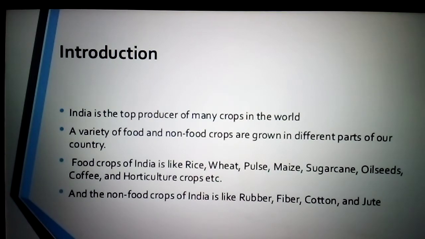Now in detail we'll see all these crops, what climatic conditions and what soil they require. We'll see all in detail one by one.